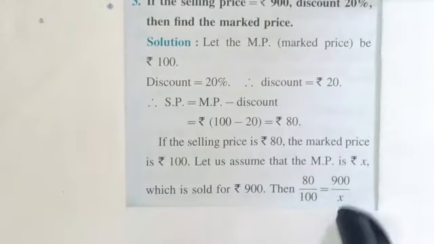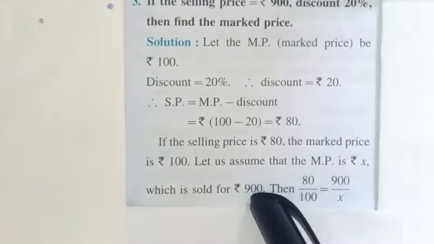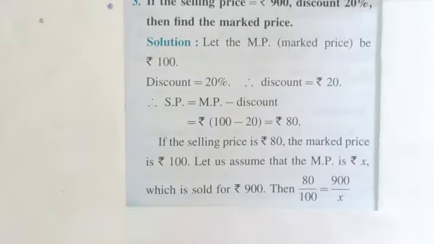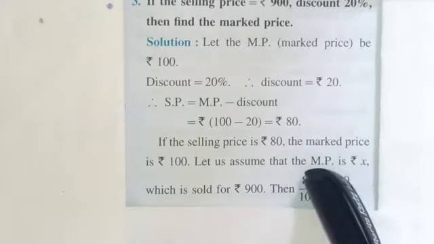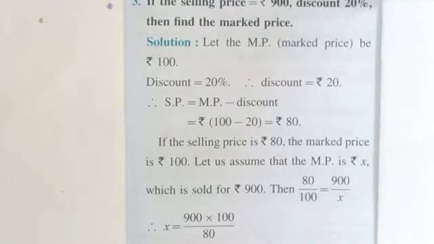Here this X will be as it is, and we have to send the other side to the opposite, taking the reciprocal of 80 upon 100. It means 80 will be dividing and 100 will be multiplying with 900. So X is equal to 900 into 100 divided by 80.